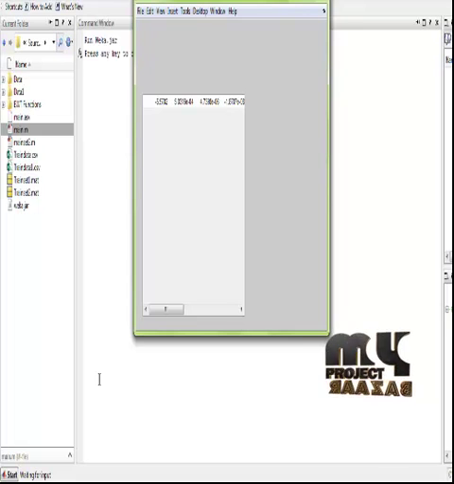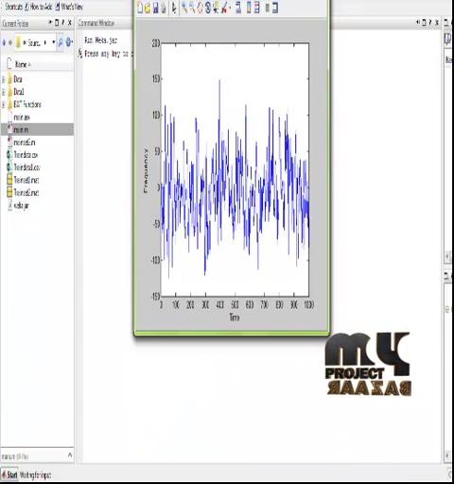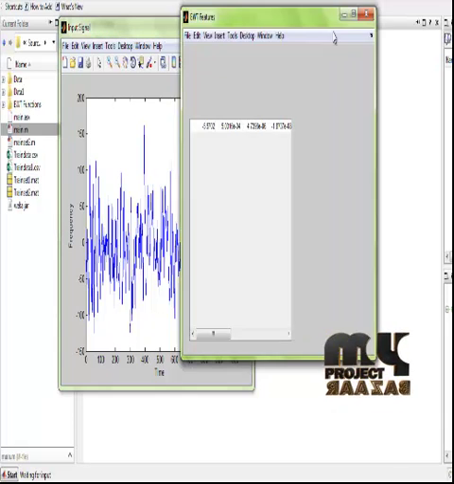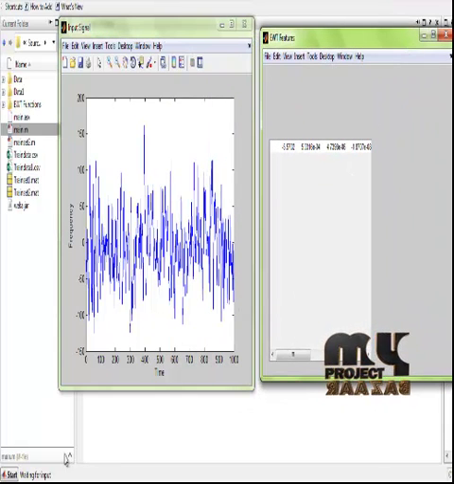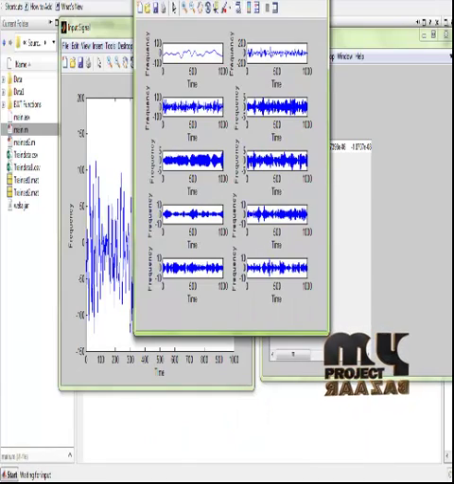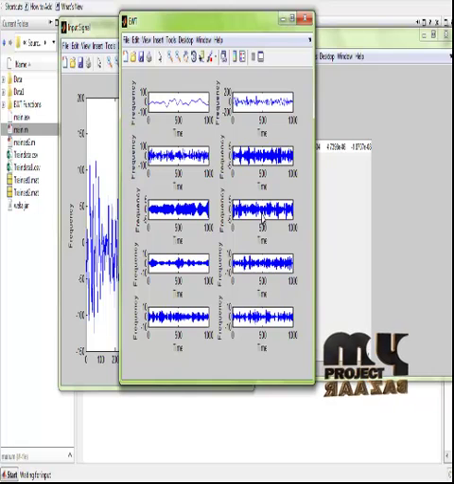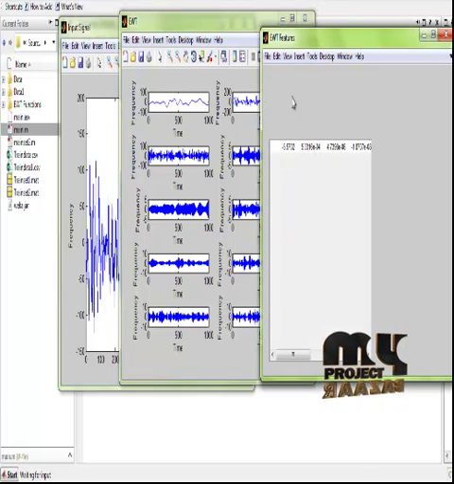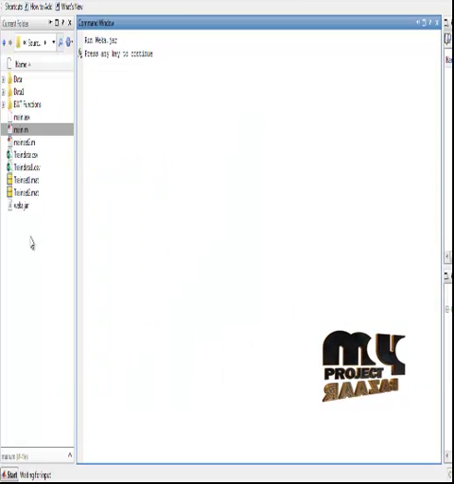First, this is the input signal that we have obtained, and this is the EWT features extracted from the input signal. These are all the EWT coefficients obtained from the input signal. So the input signal is divided into a set of coefficients and the features are extracted. After we have extracted the features, we have to classify them based on the J48 and KNN classification process. For that we have used the WEKA tool. We have to run the WEKA.jar, which is present in the source code folder.